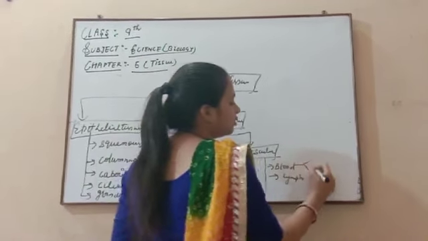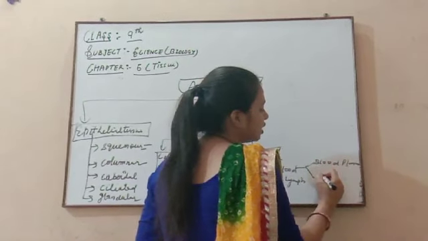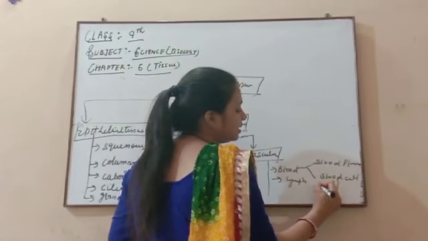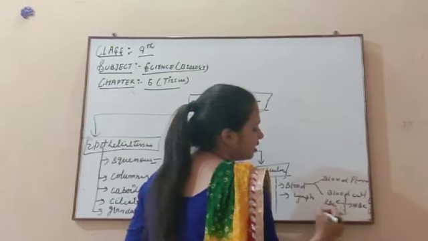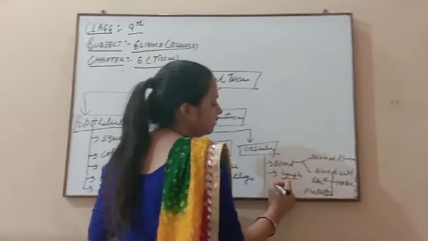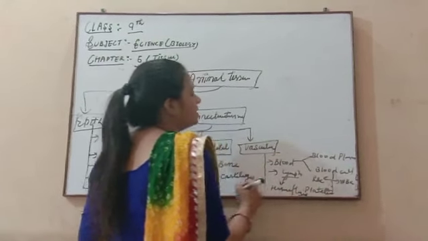Blood is also in two main parts: blood plasma, and second one is your blood cells. Blood cells are of three main types: RBC, WBC, and third one is your platelets. Lymph is a tissue fluid. The fluid present inside the tissue is known as lymph.